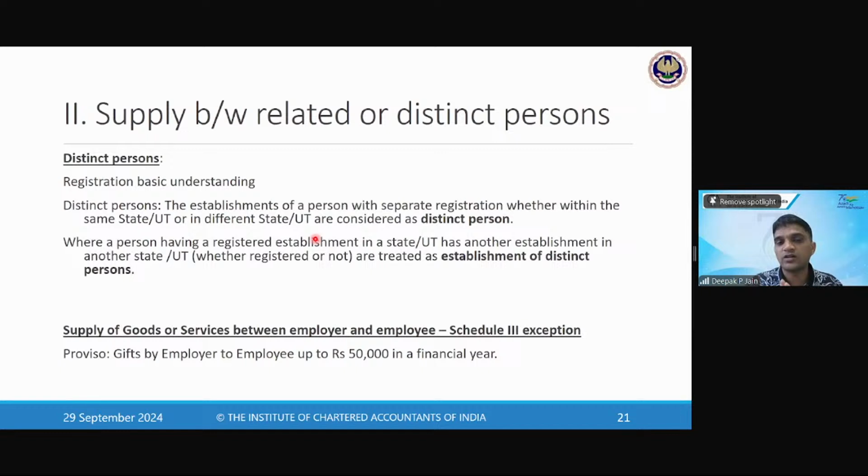Any kind of stock transfer which you are doing from one registered entity to another registered entity within the state, or from one registered entity in a state to another state, is liable to GST because it is a transfer and liable to GST.